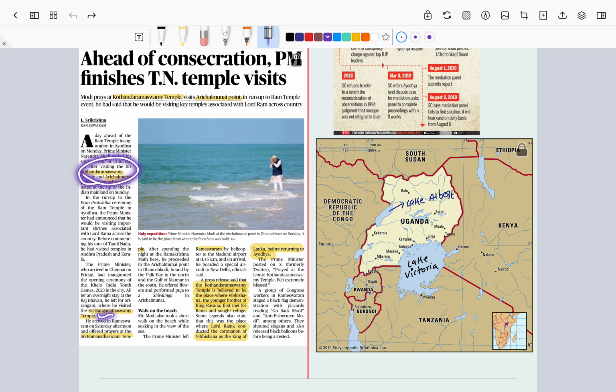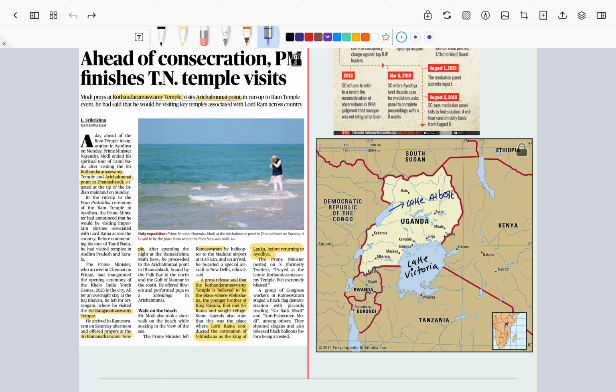The second is the Sri Ranganatha Swami temple. Third, the Sri Ramanatha Swami temple. And he also visited Rameshwaram, where there is a mythological event related to the Ramayana, etc. Mythological stories are not important, but understand the significance. Yes, this has been followed by the Prime Minister, right?